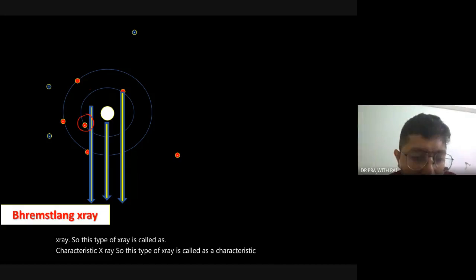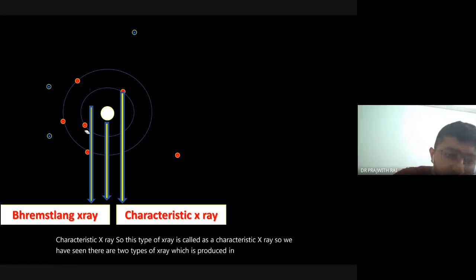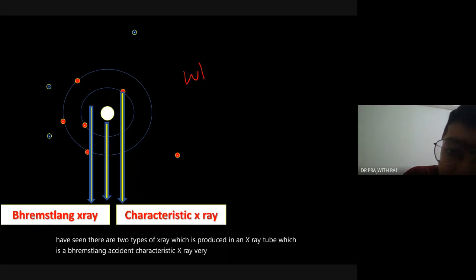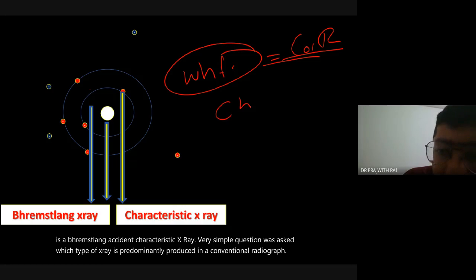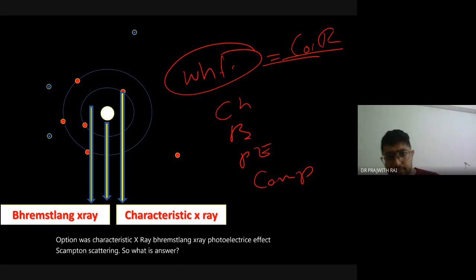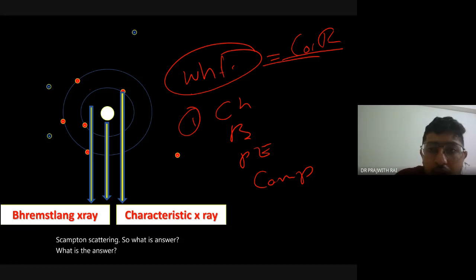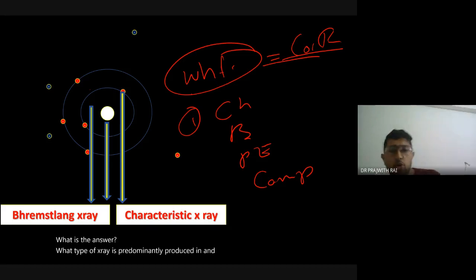So we have seen there are two types of X-ray produced in an X-ray tube: the Bremsstrahlung X-ray and the characteristic X-ray. A very simple question was asked: which type of X-ray is predominantly produced in a conventional radiograph? The options were characteristic X-ray, Bremsstrahlung X-ray, photoelectric effect, Compton scattering. So what is the answer? What type of X-ray is predominantly produced in an X-ray tube?